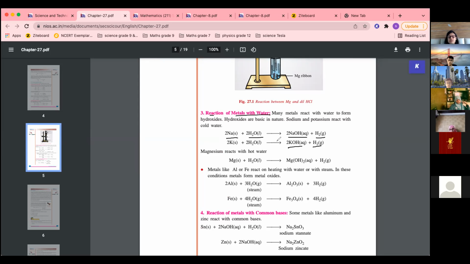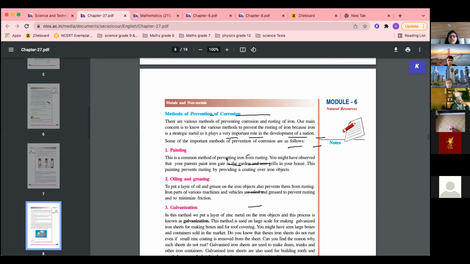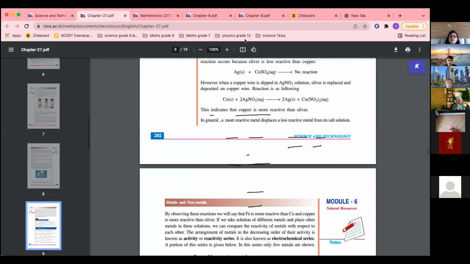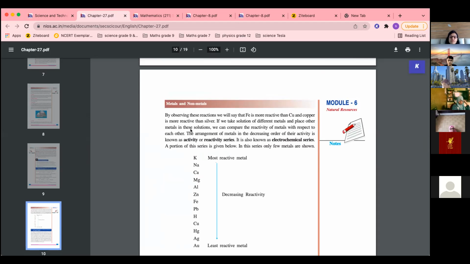Okay. Then next is magnesium. Magnesium reacts with hot water. And aluminium and iron, which are moderate metals, they react with steam. They will not react with cold water. So as we go down in the reactivity series, remember this. In the reactivity series, you see actually these three